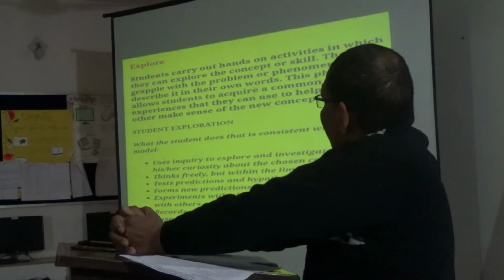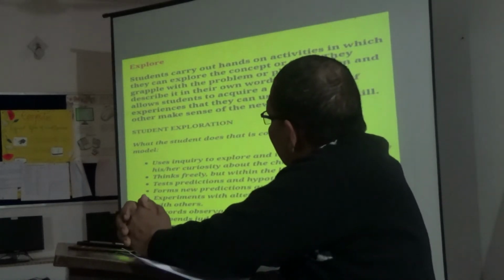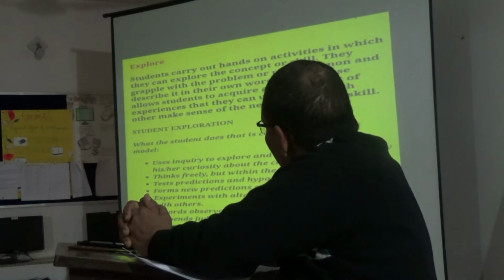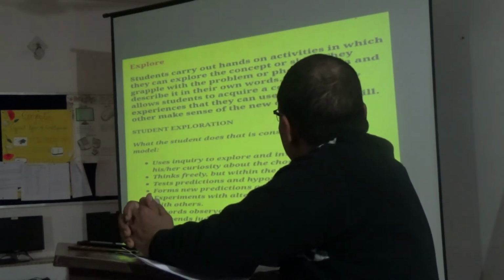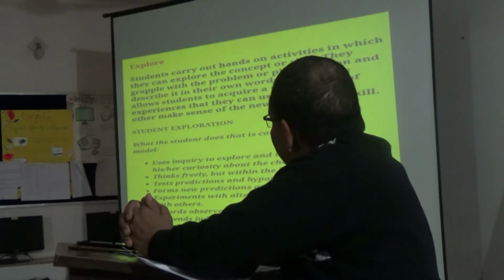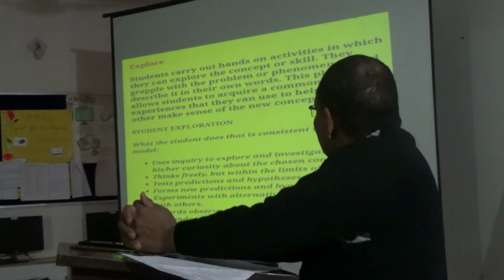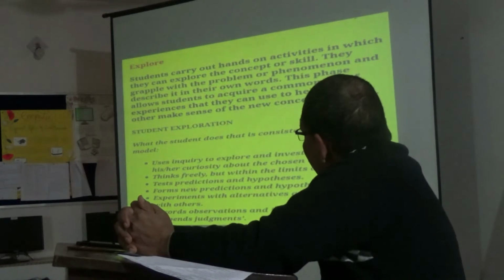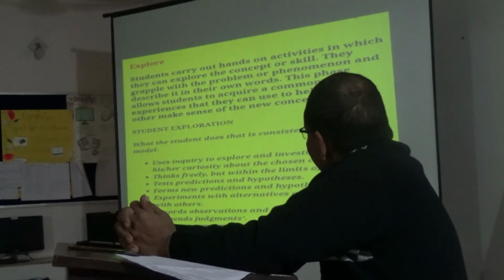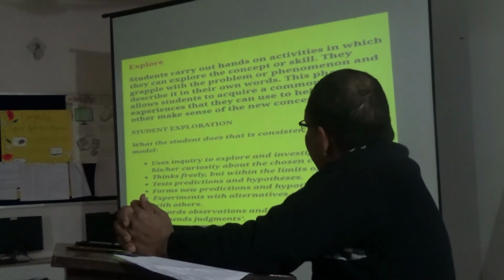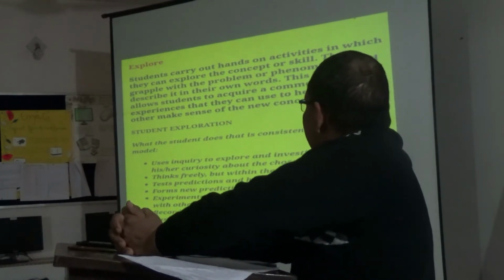In the explore part, students carry out hands-on activities in which they can explore the concept or skill. They grapple with the problem or phenomena and describe it in their own words.